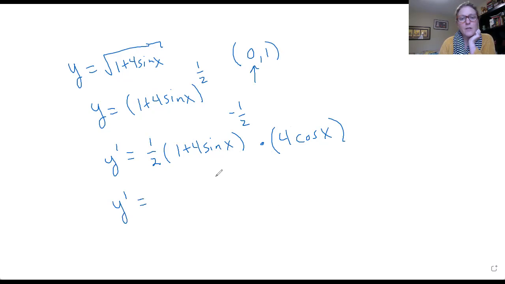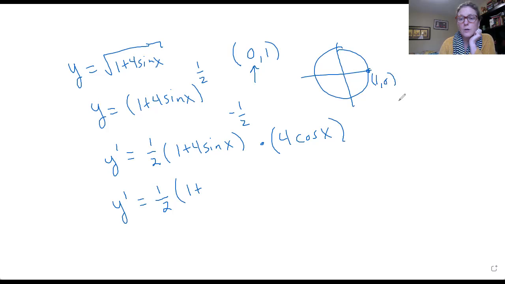And I could simplify this a little bit, but I'm just going to go ahead and put it in first. So I have 1/2 times 1 plus 4 times sine at 0. Unit circle, really important. Sine at 0 right here is actually the coordinate point (1, 0). This is my sine, so sine is 0, so 4 times 0 is just 0.